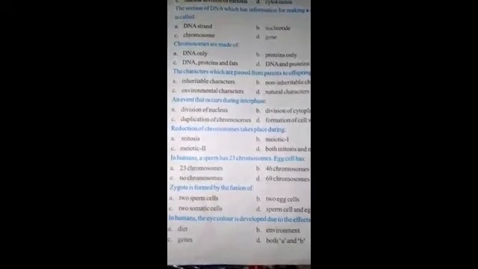Seventh statement, in humans a sperm has 23 chromosomes, egg cell has option A. 23 chromosomes, B. 46 chromosomes, C. No chromosomes, D. 69 chromosomes. Correct option is A. 23 chromosomes. Eighth statement, zygote is formed by the fusion of option A. 2 sperm cells, B. 2 egg cells, C. 2 somatic cells, D. Sperm cell and egg cell. Correct option is D. Sperm cell and egg cell.